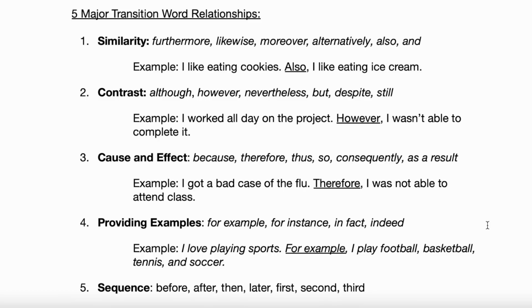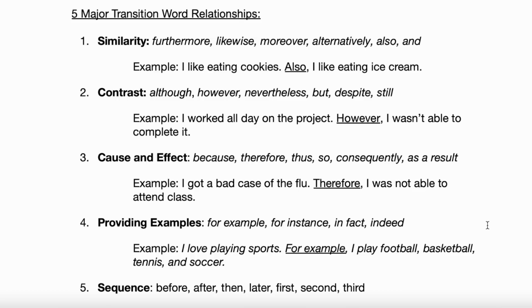So look at the first relationship, which is similarity. 2 similar things. Okay? And then I've got some examples of similarity transition words. Furthermore, likewise, moreover, alternatively, also, and. Read that first example for similarity. Example, I like eating cookies. Also, I like eating ice cream. Okay, that's a similarity relationship because those are 2 things that I like to eat. So 2 similar things, right? Any of those other similarity transition words would work there instead of also, right?